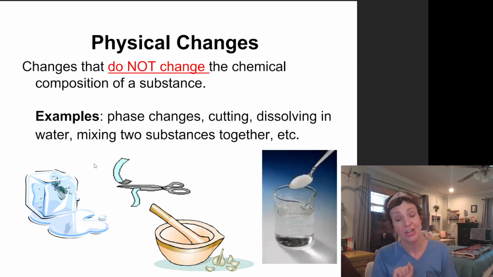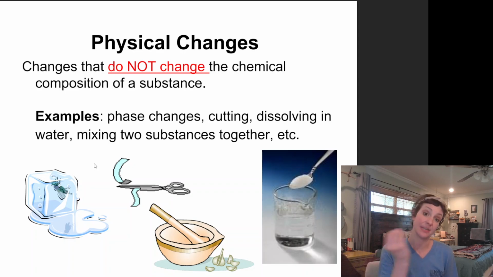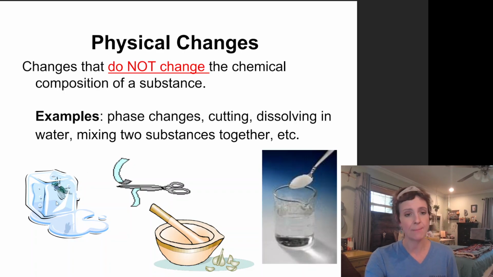So chemical changes need a chemical reaction to produce something new. Here we have a physical change. A physical change is something that does not change, or that changes that do not change the chemical composition of the substance. Okay? Examples of a simple physical change is a phase change. So here I have an ice cube. It is melting. I do not care if it is solid or liquid. This is still H2O. Ice is water in its solid form. Liquid water is still water, H2O, okay?